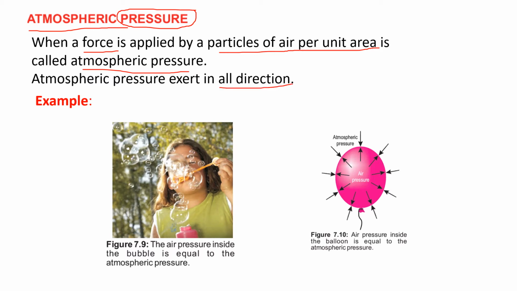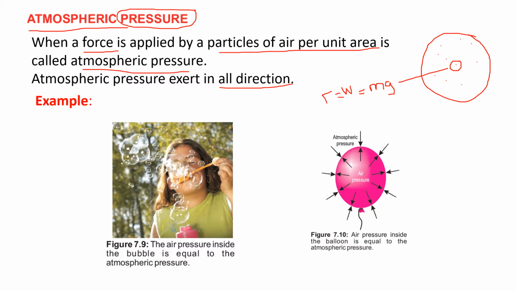Class, we have just learned the definition of the atmosphere in the previous slide. The atmosphere is a mixture of air. Let's suppose this is air. Air has a lot of particles in it, a lot of gases. If you consider just a single particle, every single particle has mass, and it also has the force of gravity, g. If any object has mass and gravity, we can say that it has weight, and weight is a force that acts in a downward direction.